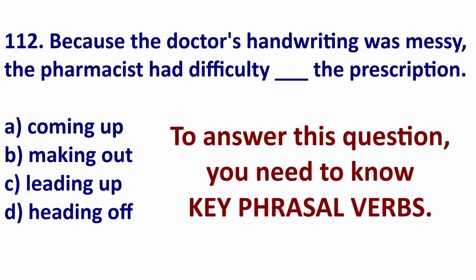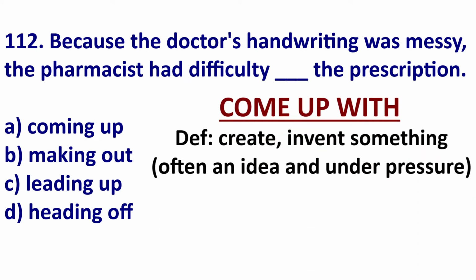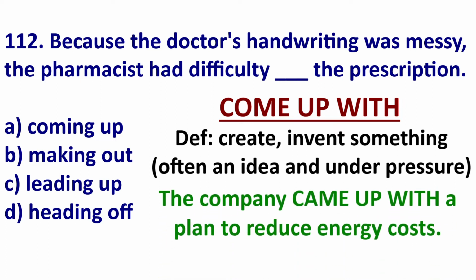We have to know key phrasal verbs. If we look at A, it is come up with. Not come up, but come up with. And come up with means invent or produce something, often a new idea, often when there is pressure. Here's an example. The company came up with a plan to reduce its energy costs. So the company created or developed or made a plan.